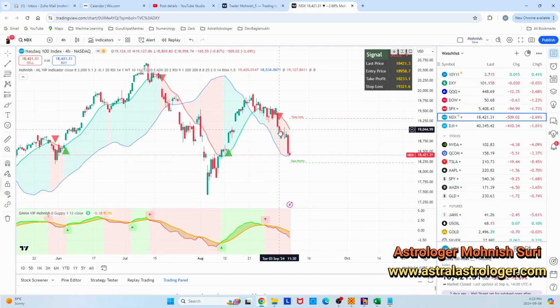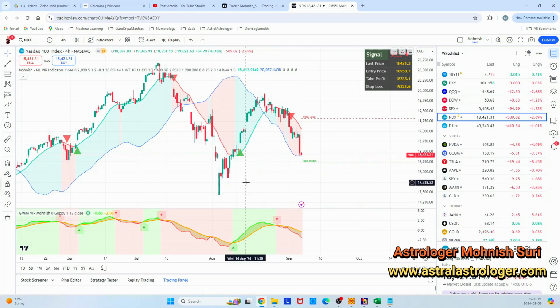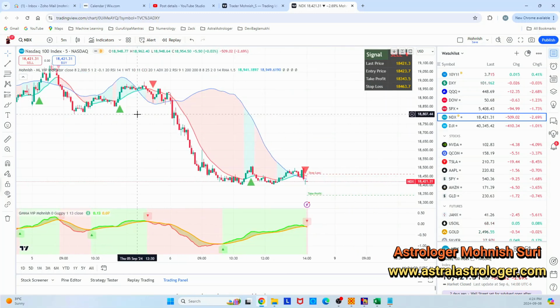5 minutes is very quick and the pace of the market is very fast. You need to be very sure what you're doing. But 4 hours gives you the time with lots of fewer false positives and negatives. You see here, you sell in here and you book your profits here. You buy in here, you book your profits here. It gives you lots of time to cover your positions, and it does not hit your stop loss that often compared to your 5 minutes chart where quick buying and selling happens, and you may lose your money by triggering the stop loss again and again.